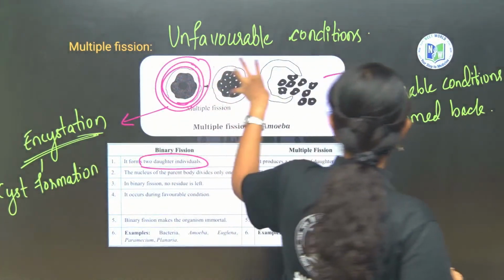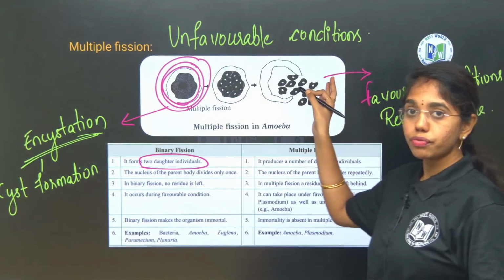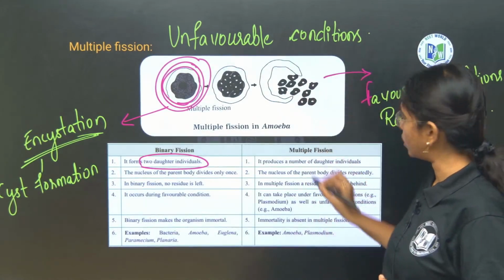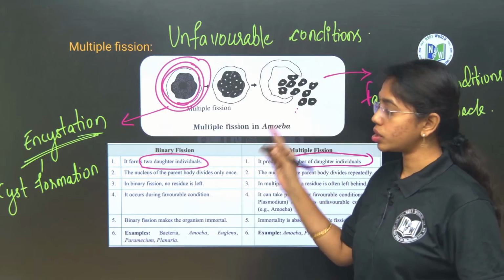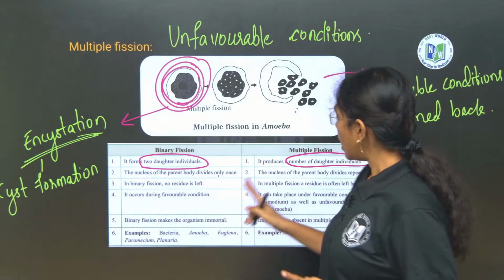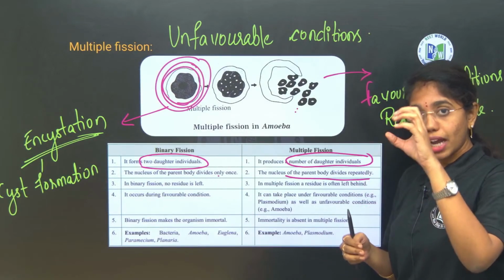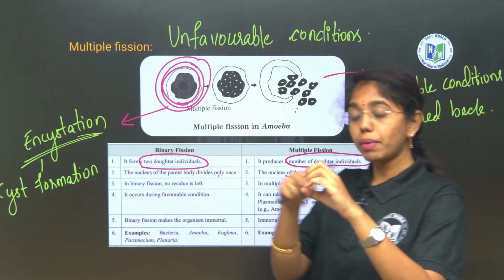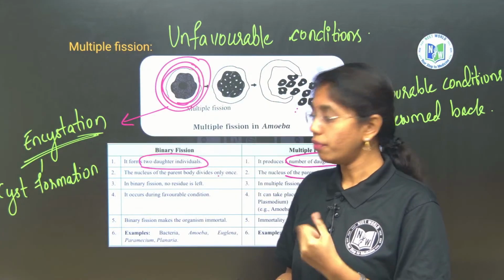But in multiple fission, when the favorable conditions are resumed, how many daughter cells are released from a single cyst? Many daughter cells will be released. A number of daughter individuals will be released from the cyst. Here in binary fission, the nucleus of the parent body divides only once. Here the nucleus of the parent body divides repeatedly. Even in the cyst, the amoeba cell will divide multiple times, forming n number of daughter cells.